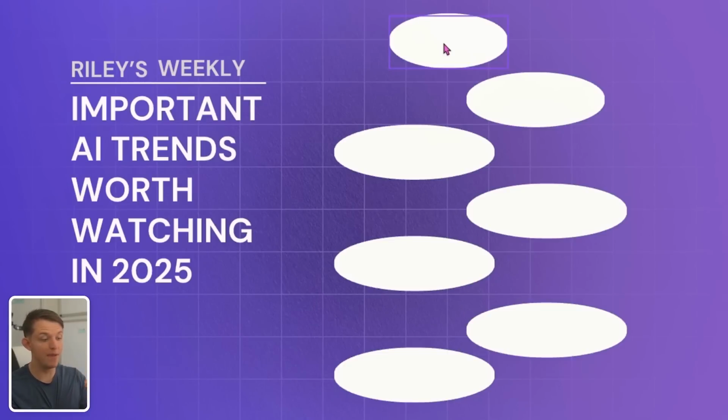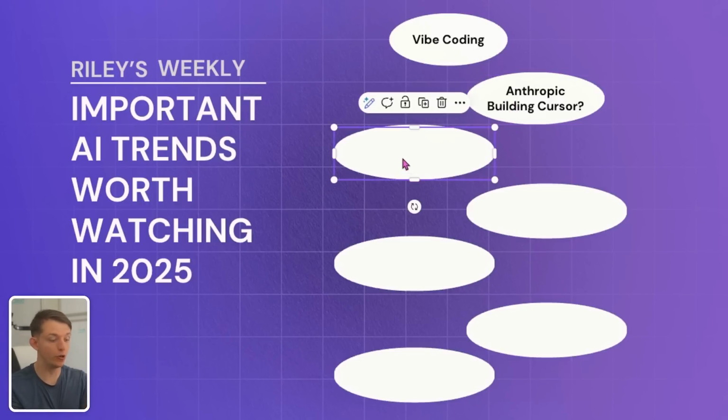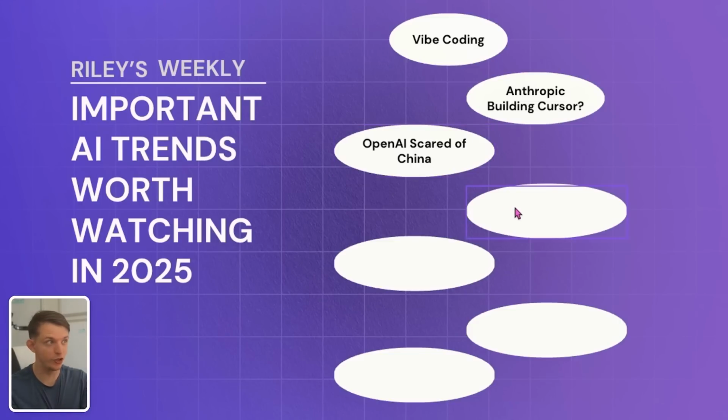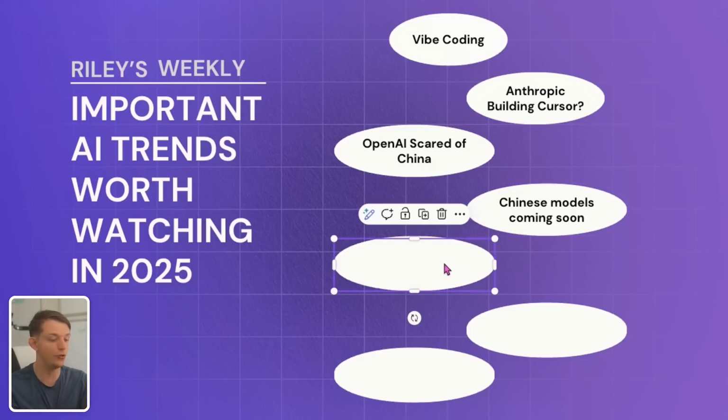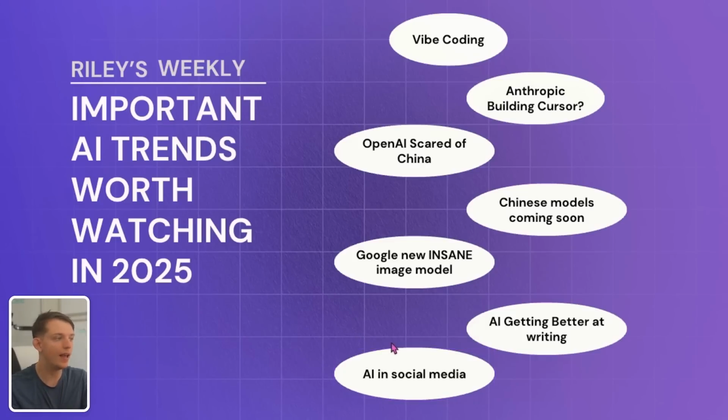There are so many massive trends going on in the world of artificial intelligence, especially with vibe coding, Anthropic trying to build Cursor. AI is scared of China, and then we also have Chinese models, both images, videos, and especially LLMs coming out very soon. We have Google's new insane image model that people are using instead of Photoshop. AI is getting better at writing, and AI is entering social media platforms in a way that I didn't expect, but I think all of the other platforms are going to follow.